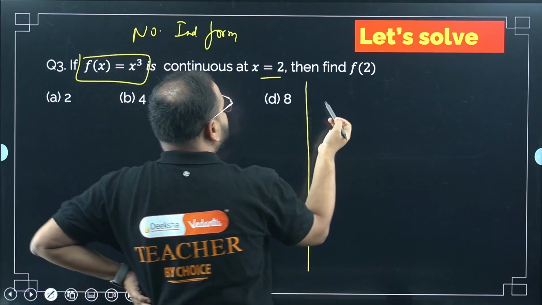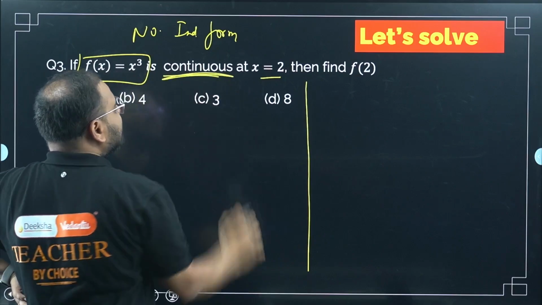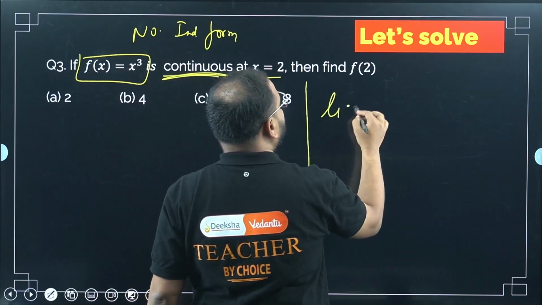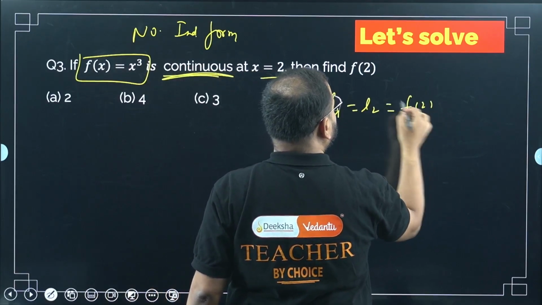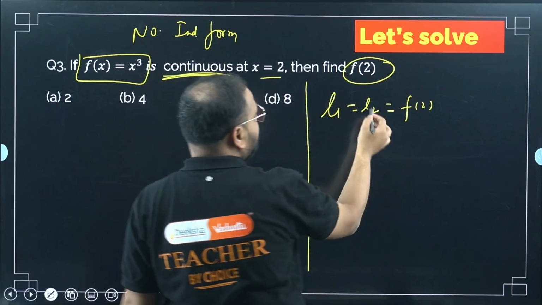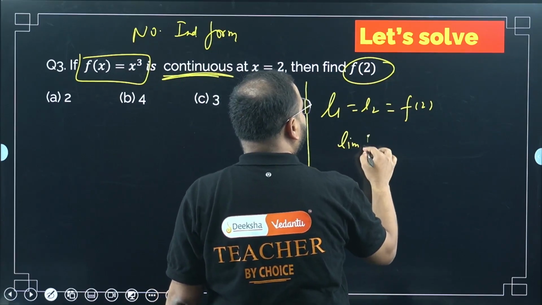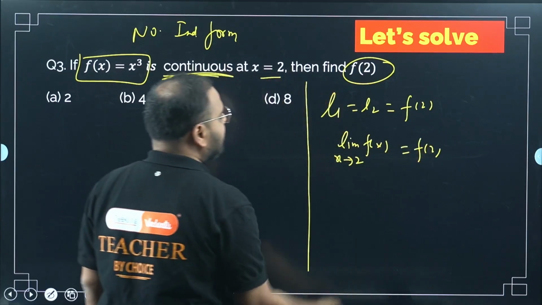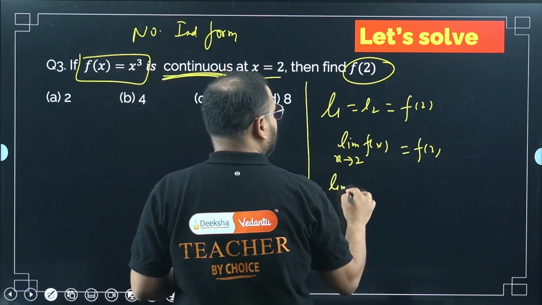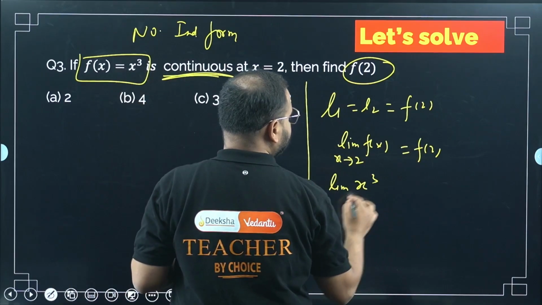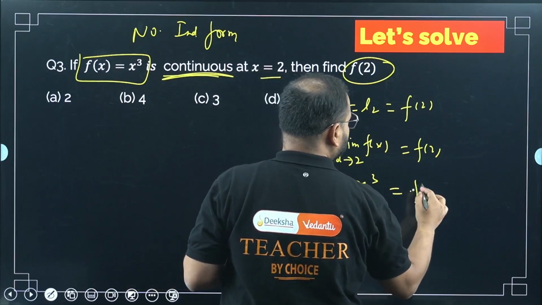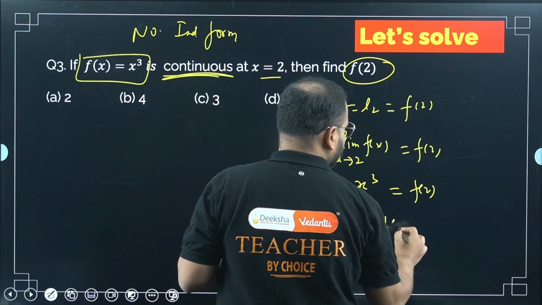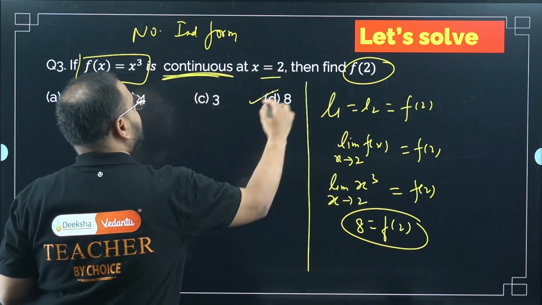Let's find LHL. They're saying the given function is continuous. It means the limit L1 will be equal to L2 will be equal to f of 2. They're asking us to find the value of f of 2. So it's going to be limit of f(x) at x equals 2 is equal to f of 2. Limit of f(x) is nothing but x cube, so limit of x cube when x tends to 2 is equal to f of 2. That is 2 power 3, which is 8. So f of 2 equals 8. The answer is option D.